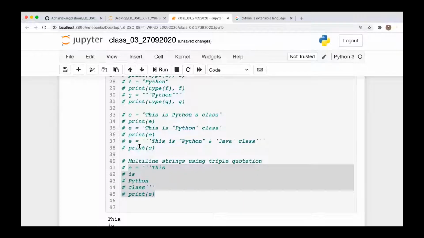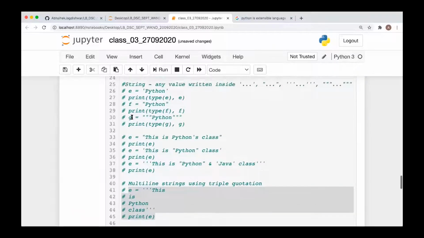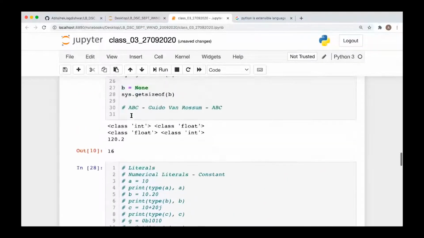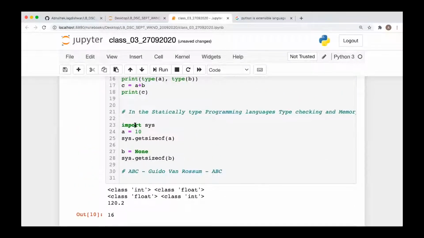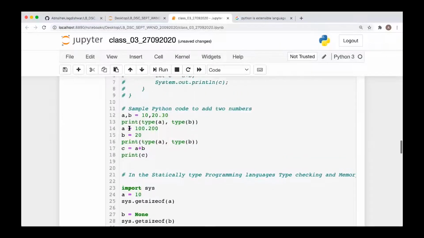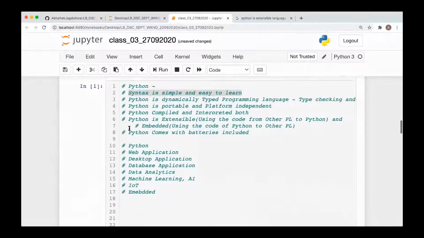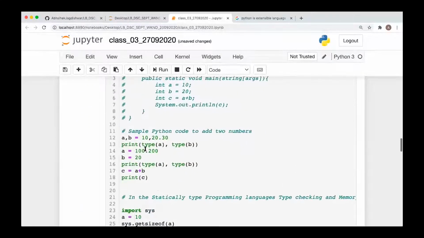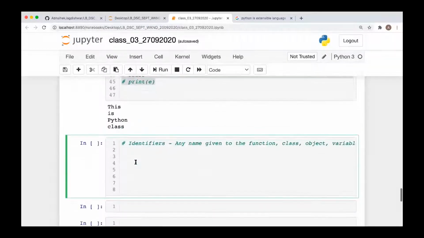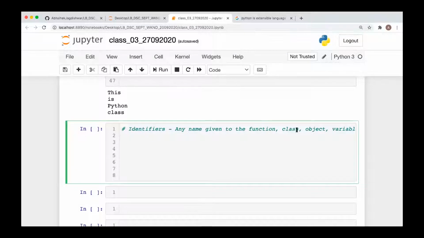What identifiers have we seen as of now? Here E is an identifier, F, G are identifiers. Then you have A, B, C, D, E, F, G, H, everything is an identifier. This import is a keyword. This sys is the name of the module. This print is a function. getsizeof is the name of a function. type is the name of a function. print is the name of a function. These all are identifiers. There are a few built-in identifiers which are used for internal purposes. There are user-defined identifiers, when you want to define your function, class, object, variable, or constant, you can use them.